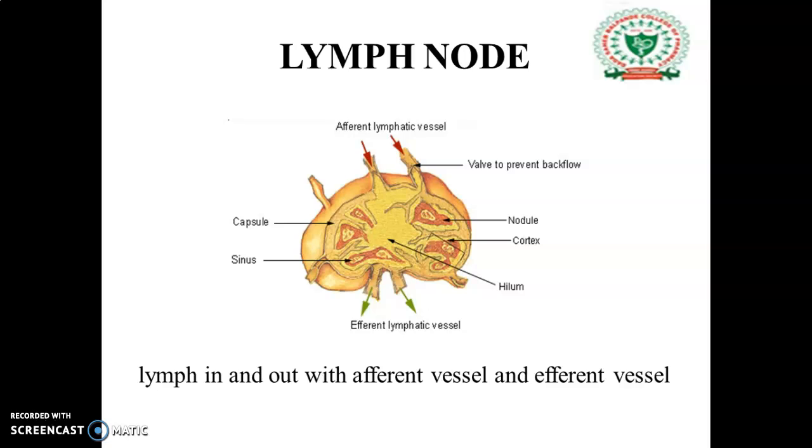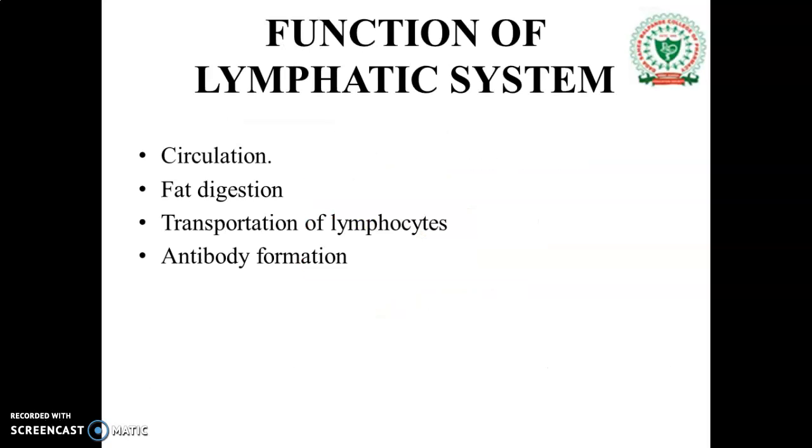These lymph nodes are oval, bean or kidney shaped bodies. They are located along the passage of the lymphatic vessels. They are responsible for protection by trapping foreign particles and microorganisms. This is the lymph node. Now the functions of the lymphatic system. The first function is circulation.